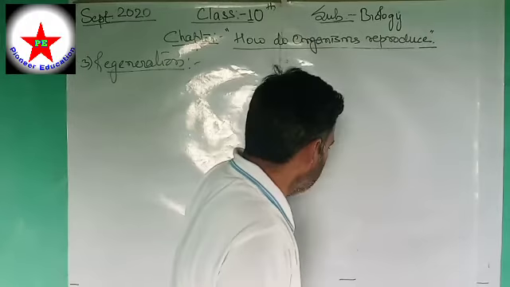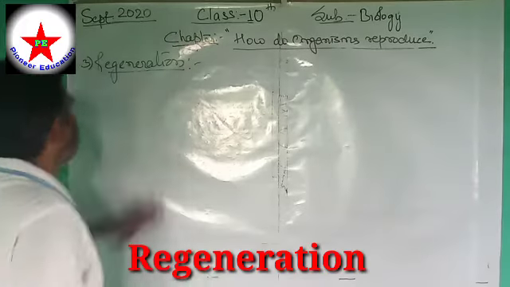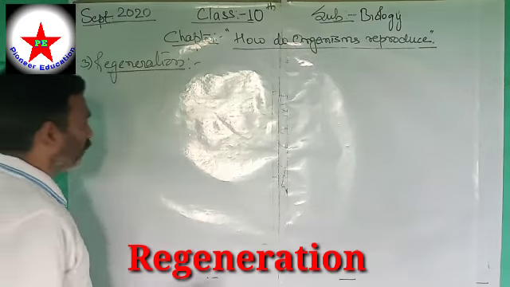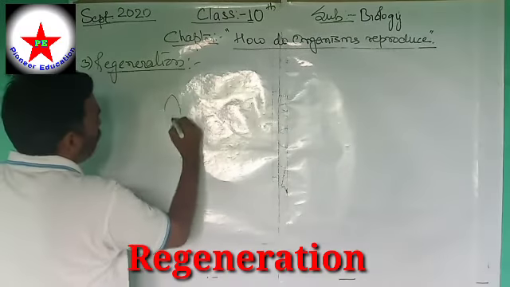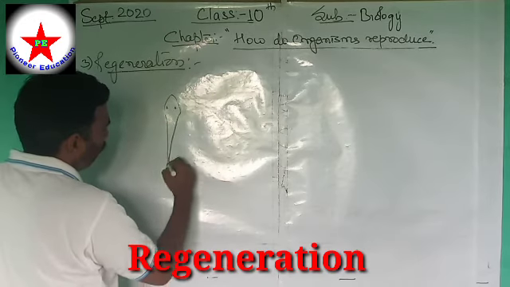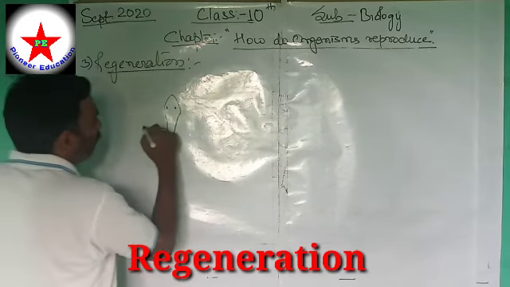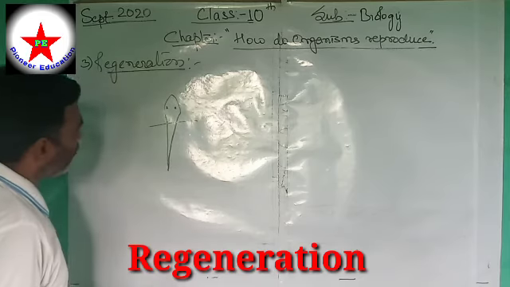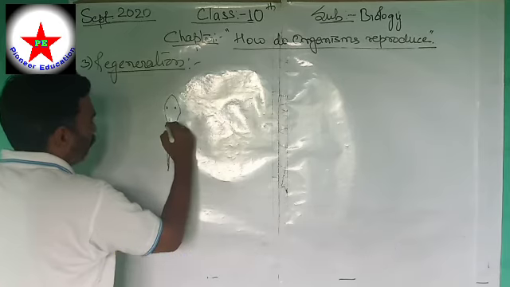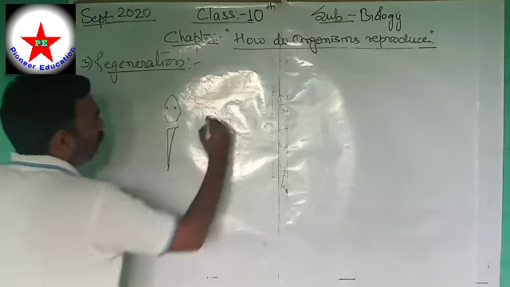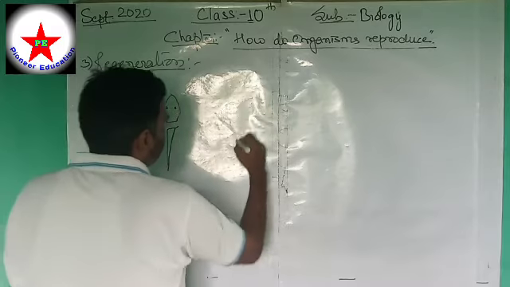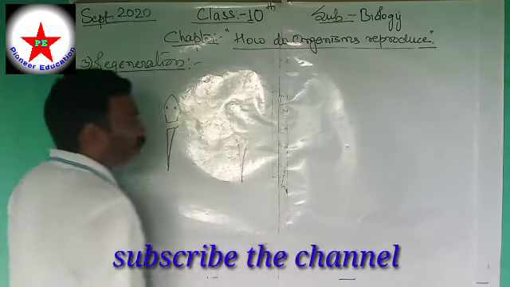Planaria, some organisms. This regeneration is a method of asexual reproduction. Now what happens? Suppose in case of planaria, correct? This is a planaria. If the body splits into two parts, correct? So both the parts, the top one, the head one, as well as the bottom one, will grow the lost part.